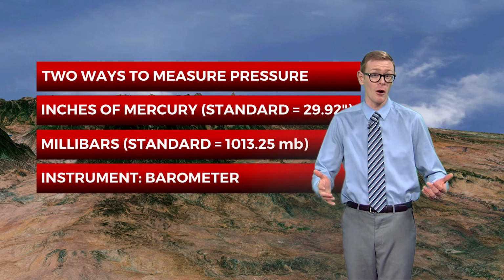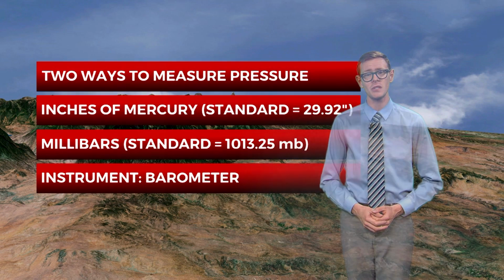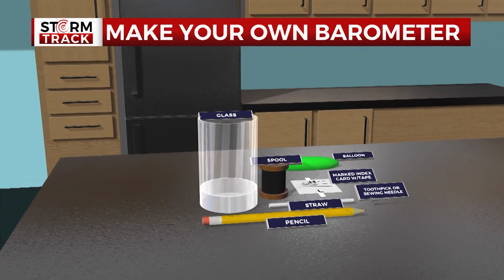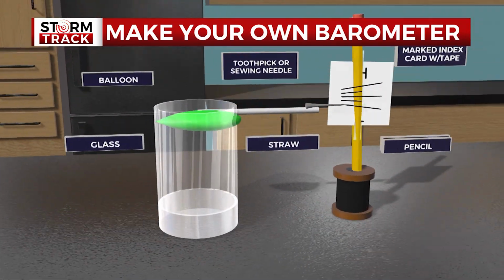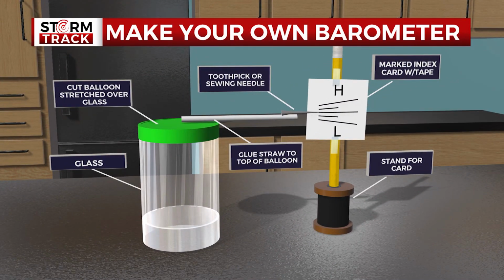We can even make our own with a few simple items from around the house. First, cut a balloon and stretch it over a jar. Then glue a straw to the top of the balloon. You can add a toothpick or a sewing needle for the pointer. We need an index card to mark the range of pressure, and we need a stand to hold it up. A pencil and a spool works nicely.